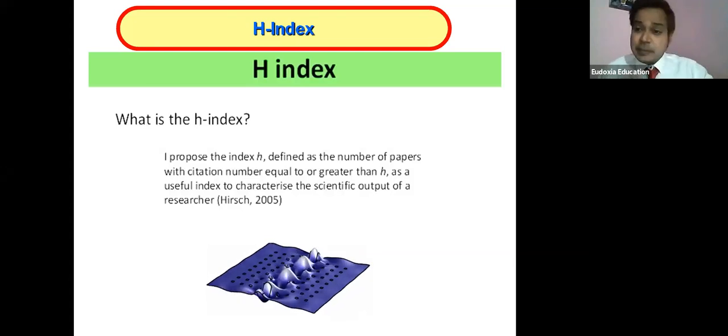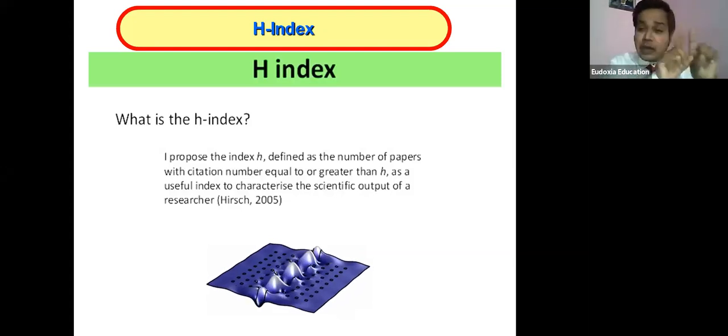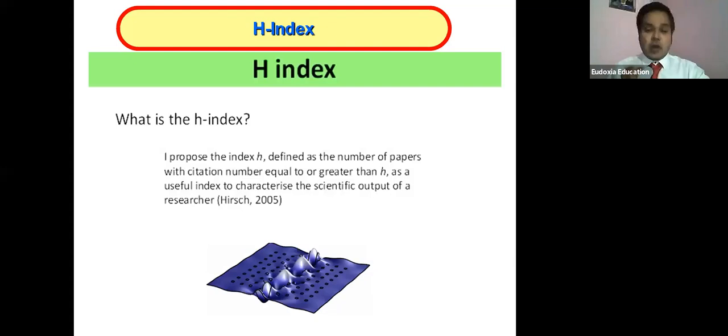H index stands for all of your publications. You can say that paper number 1 I have 20 citations, paper number 2 I have 10 citations, number 3 I have 10 citations, number 4 I have 12 citations, number 5 I have 10 citations. Now number 6 I have some 2 citations. Now up to 5 I have at least an average of 10, minimum 10 citations in every paper. So my H index is 10. So that way we have to find out the H index of our work.